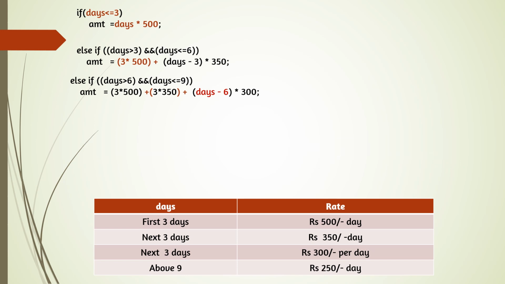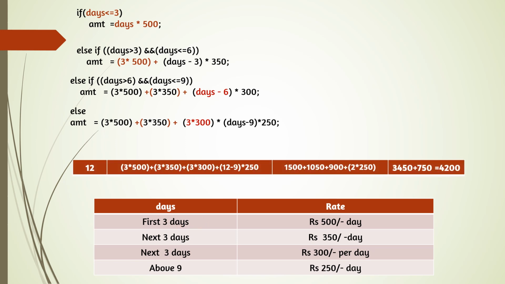Suppose you are staying for more than 9 days, then once again the condition. First 3 days, 500 rupees each, 3 into 500. Here we are taking 12 days. First 3 days 500 rupees each. Next 3 days, 3 into 350. Next 3 days, 3 into 300. So how many days are covered? 3 plus 3 plus 3, 9 days. That means days minus 9. In this case 12 days are there.